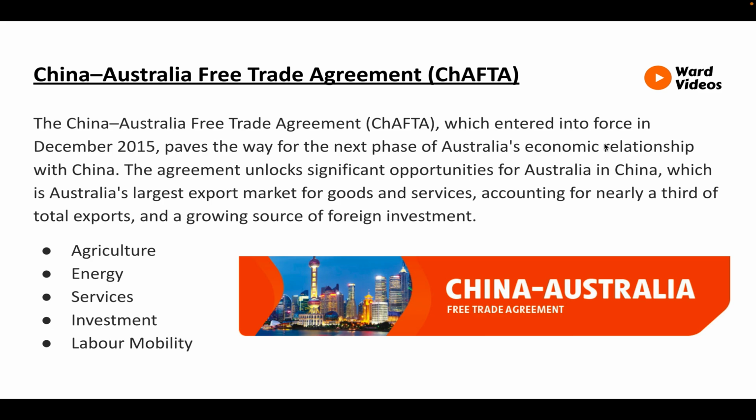Investment. CHAFTA improves opportunities for investors in both countries. China's commitments on investing in CHAFTA protect the competitive advantage of Australia's businesses in China into the future. Increasing numbers of Australian businesses are entering the Chinese market with greater success, with banking and wealth management the leading sector of Australia's direct investment in China. And labour mobility. CHAFTA supports increased trade and investment between Australia and China by reducing barriers to labour mobility and improving temporary access within the context of each country's existing immigration and employment framework and safeguards.